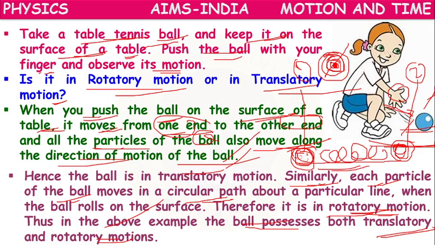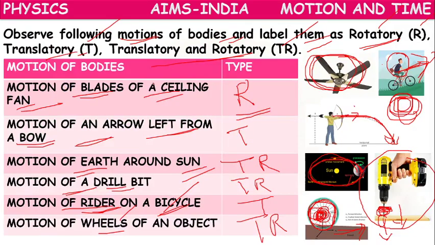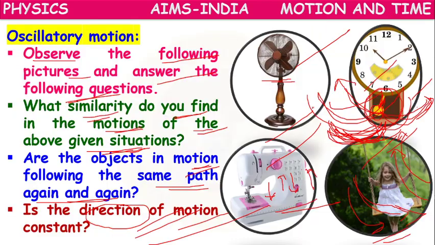Some objects, like a moving ball, exhibit both translatory and rotatory motion at a time. So we can name them as rotatory, translatory, or both. By observing their motion, we can categorize them into types.